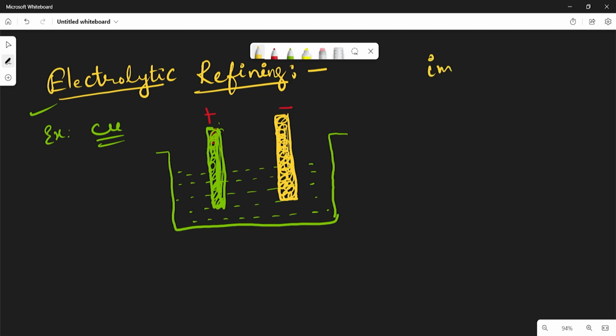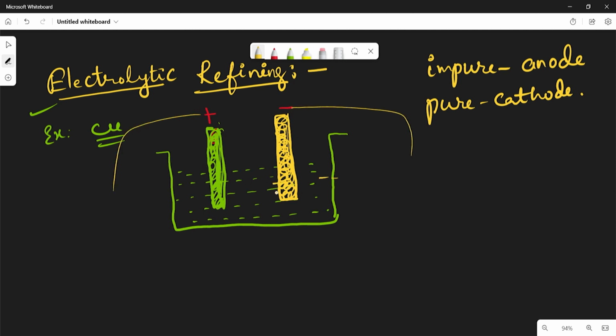So we have to remember: impure is anode, whereas the pure metal is cathode. A strip of the same metal in the pure form is used as cathode. They are put in a suitable electrolyte and electricity is connected like this.